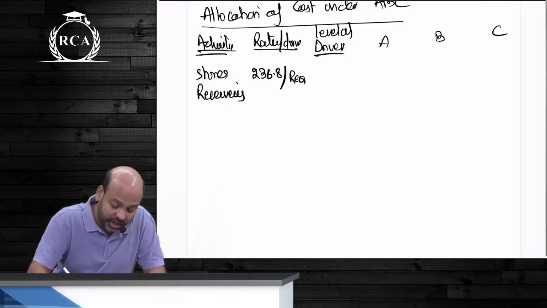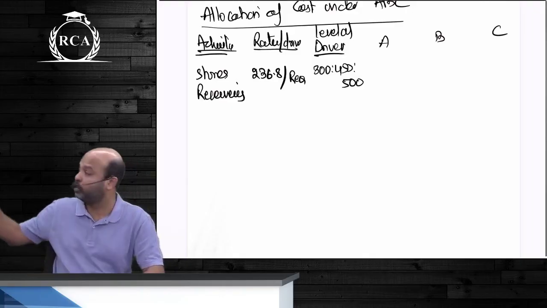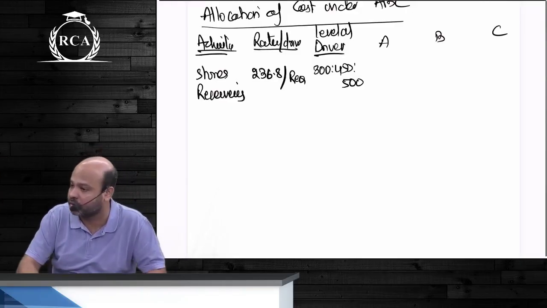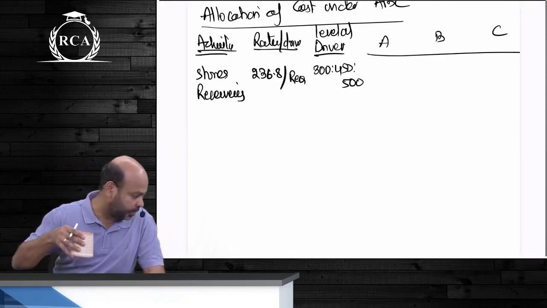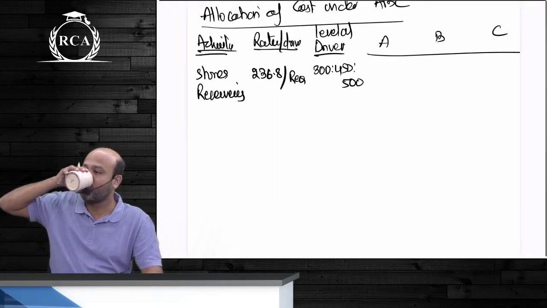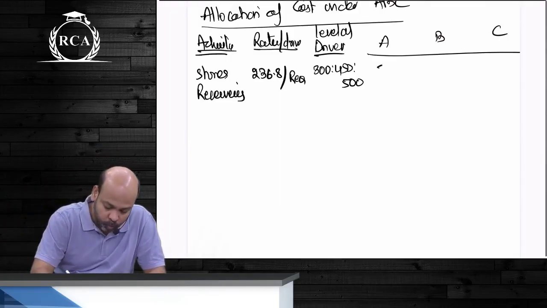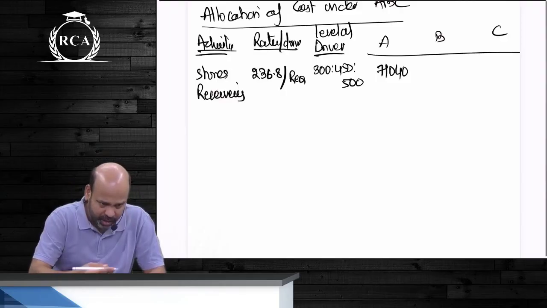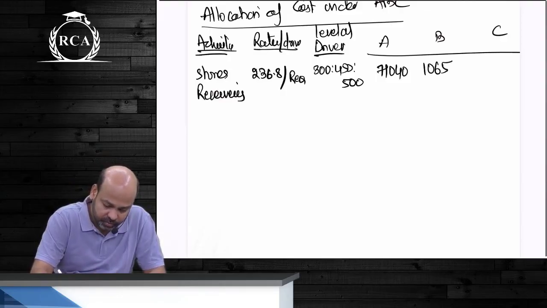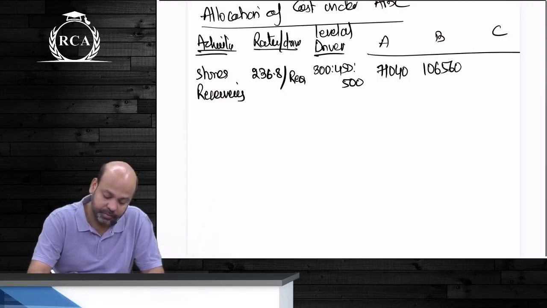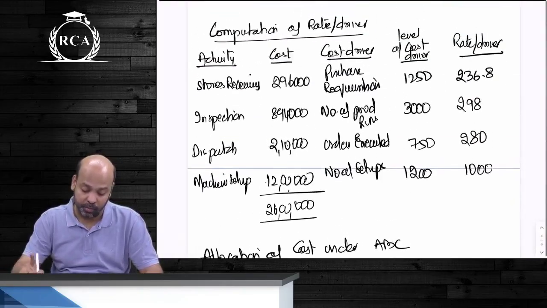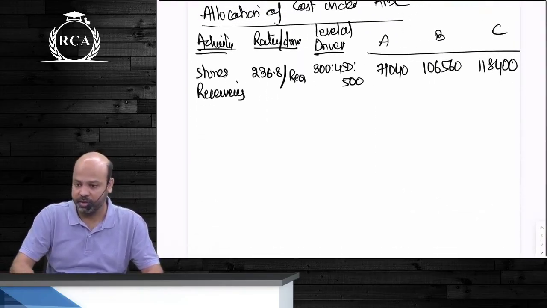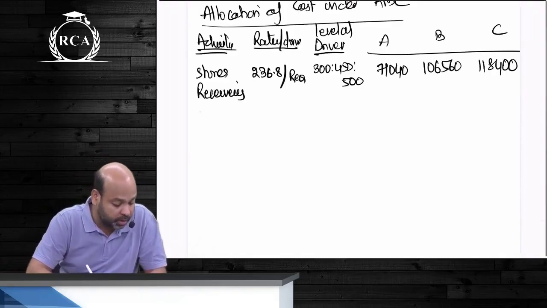Now when you write the level of cost driver, you will write like this: 300, 450 and 500 individually, so that you multiply all of them and write the answer in the outer column. So to product A, how much will be allocated? It will be 236.8 multiplied by 300. Next. Understood? I know that we could have directly allocated both, meaning we could have combined both the statements into a single statement, but then it is important that we compute the rate per driver.